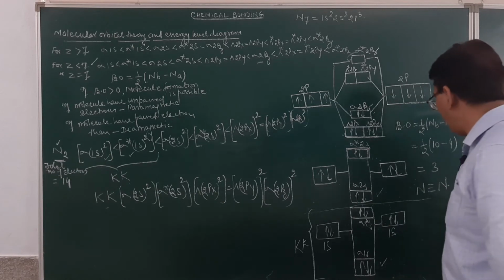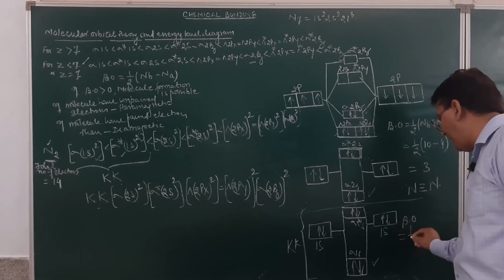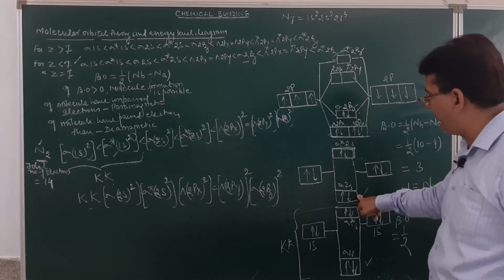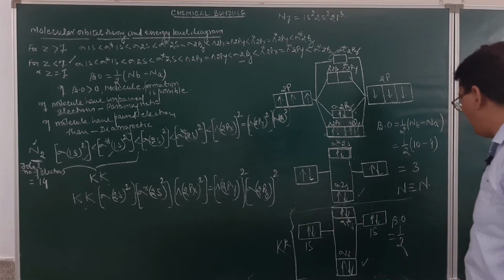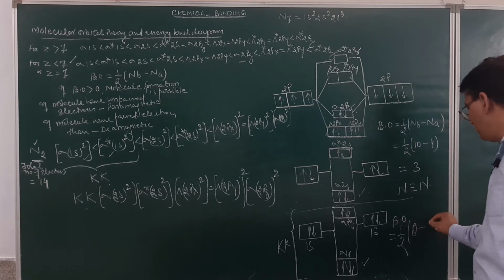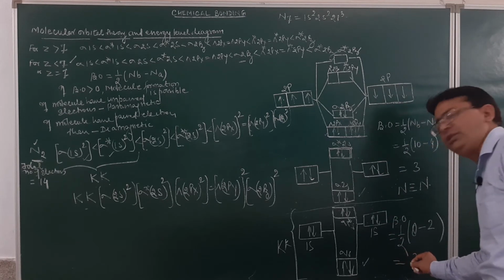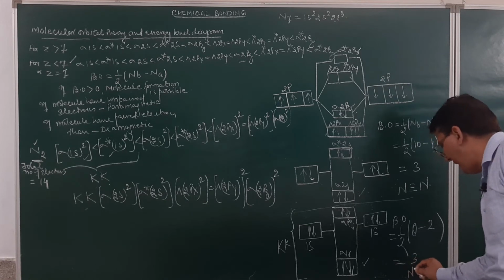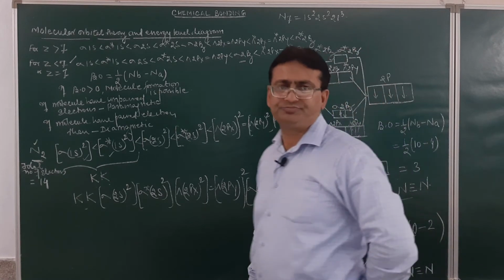In that condition, if I find out the bond order, I will be calculating the number of bonding and anti-bonding electrons from here. It will be 2, 4, 6 and 2, 8. How many electrons in the bonding molecular orbital? 8. Anti-bonding 2, you may see over here. Here again the bond order comes to be 3, and this will be written as N triple bond N. Am I getting it clear?